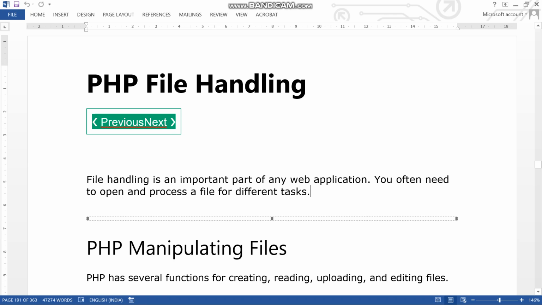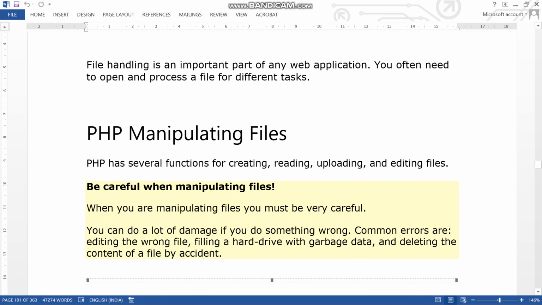Basically, PHP file manipulation. PHP has several functions for creating, reading, uploading, and editing files. Be careful when you are manipulating files. You can do a lot of damage if you do something wrong.